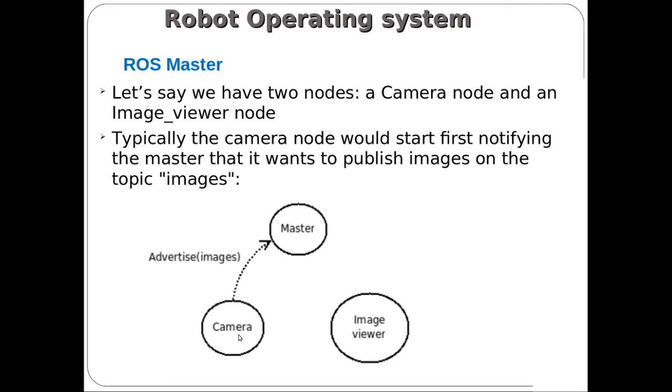If the camera node is registered with the master with the topic name images, and the image viewer is another node registered with the master whose topic is images, then images is the same topic name for both the camera and the image viewer. The master will recognize that the camera node and image viewer node have the same topic, so the camera will transfer information to the image viewer.